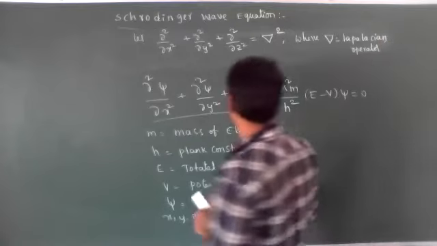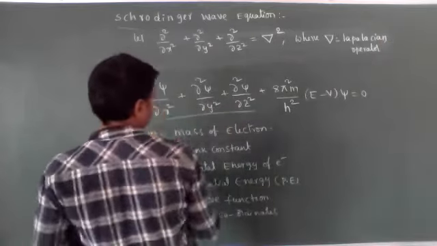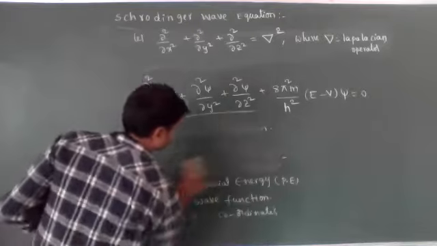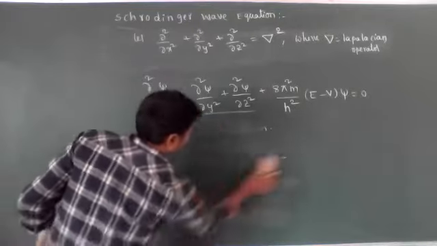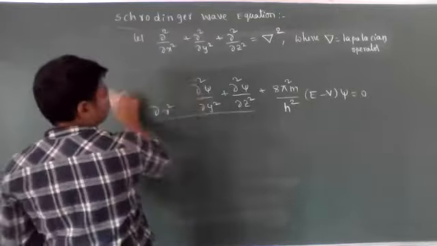Laplacian operator. Now let's see this equation.